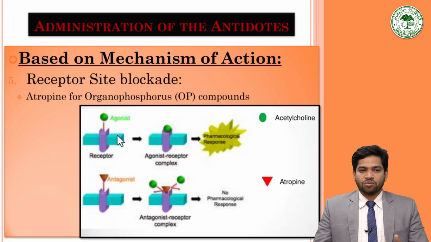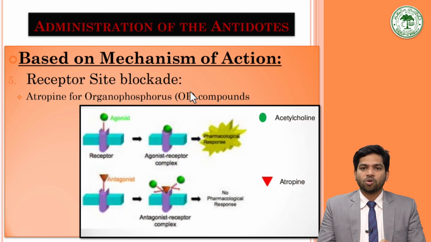Then another mechanism could be receptor site blockade. Here the antidote blocks the receptor on which the drug or the poison acts.